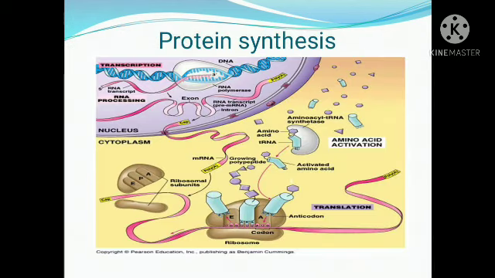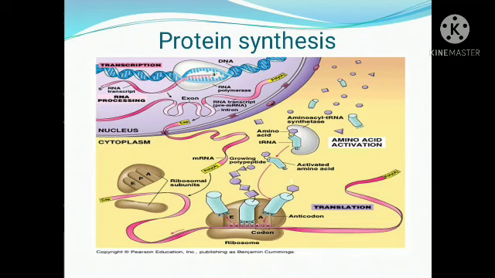So I am concluding protein synthesis. Protein synthesis happens mainly through gene expression. Gene expression has two processes, transcription and translation. Transcription happens in the nucleus and translation happens in the cytoplasm. In transcription, messenger RNA is formed, with DNA acting as a template, and the messenger RNA formed has both useful and useless parts. Exons are the useful parts and introns are the useless parts.